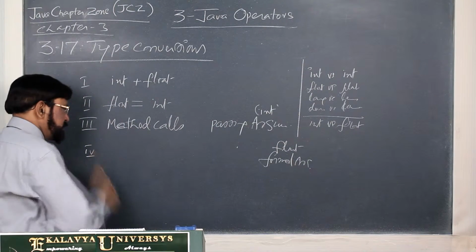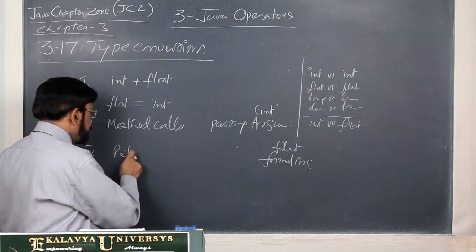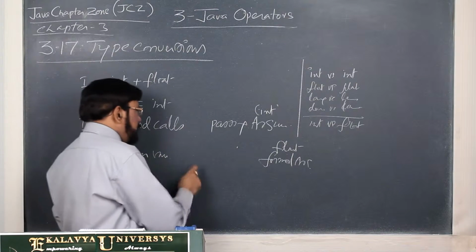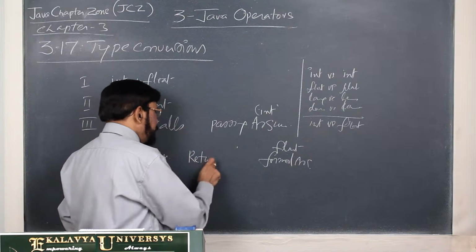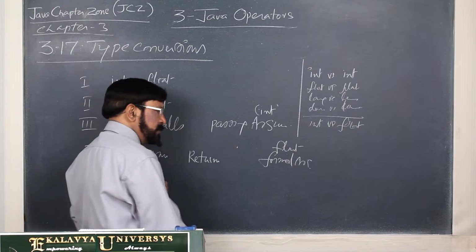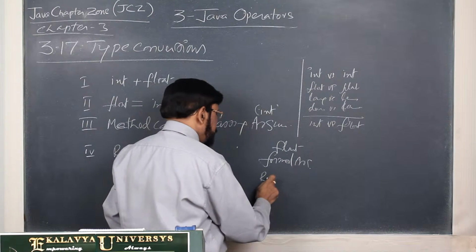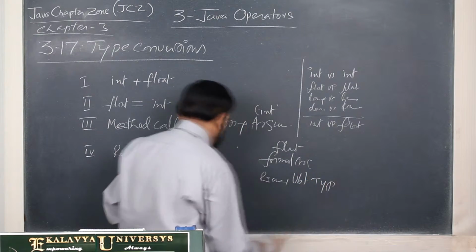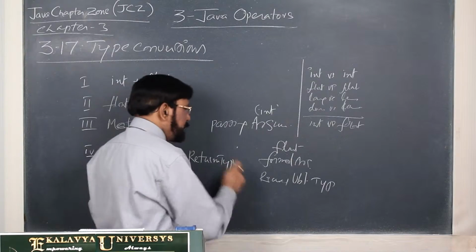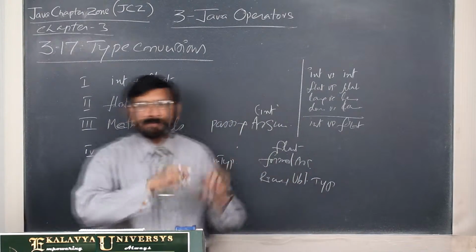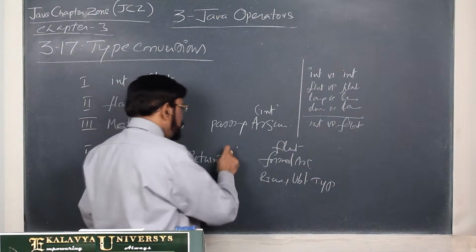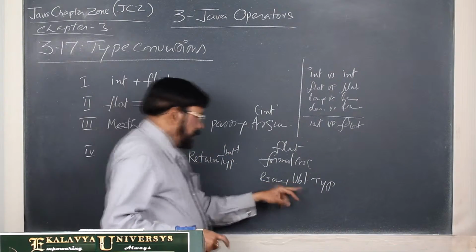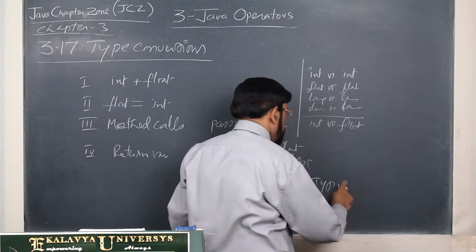And the fourth case, return value. This also belongs to method return values. Now the method is returning one type of value, and the receiving variable has a type. Returning type and receiving type are not matched. Suppose the method is returning an int type value, and the receiving variable belongs to float type.